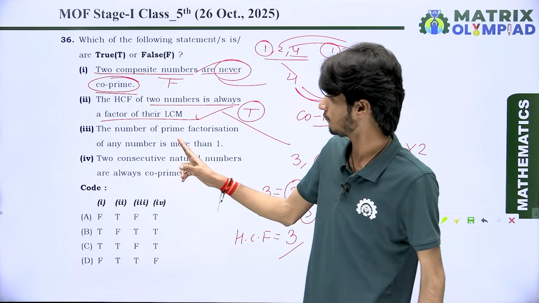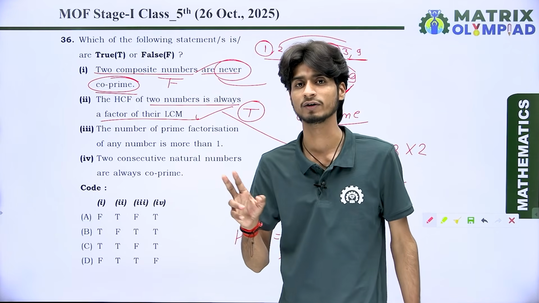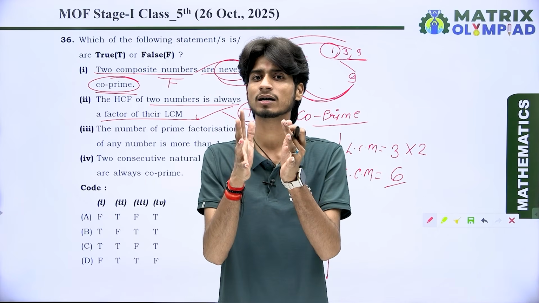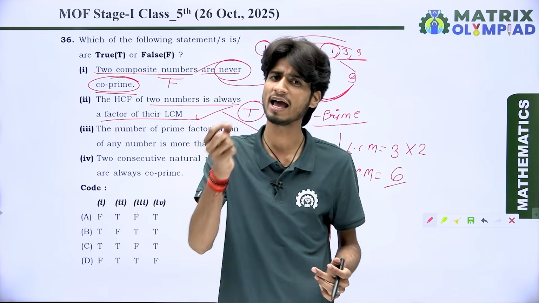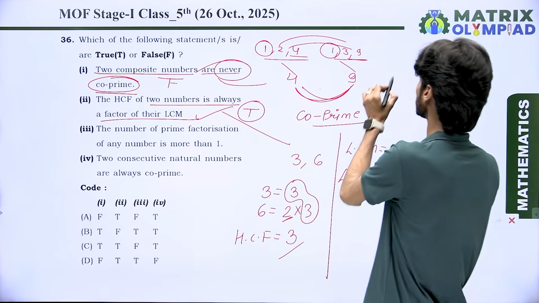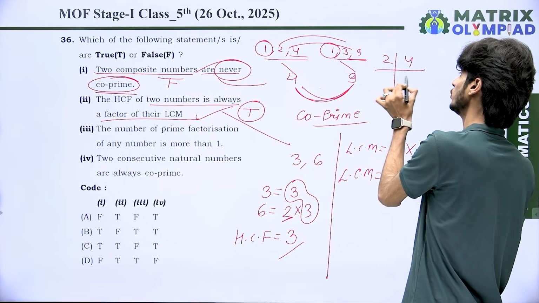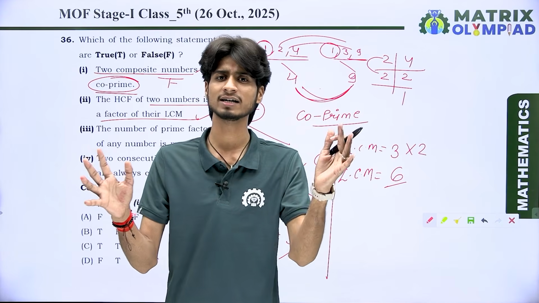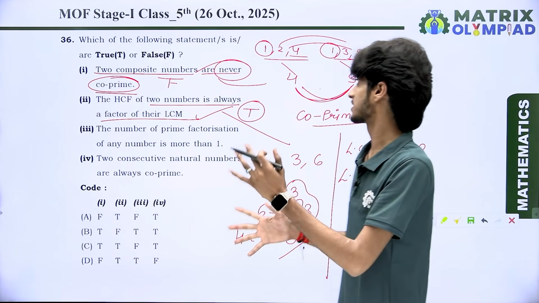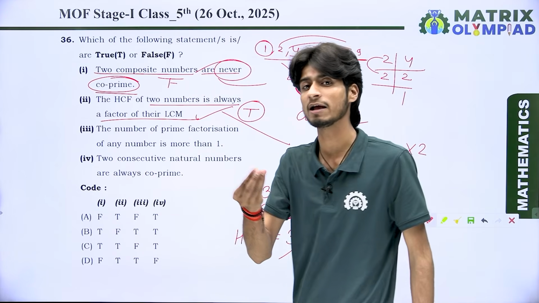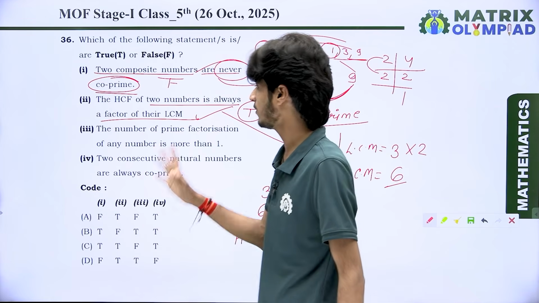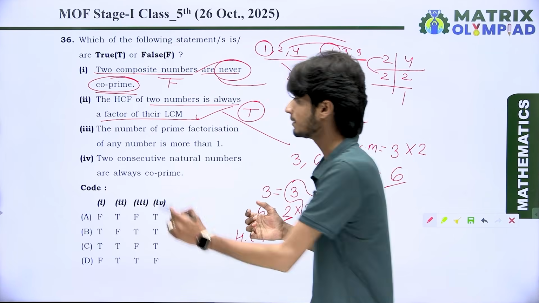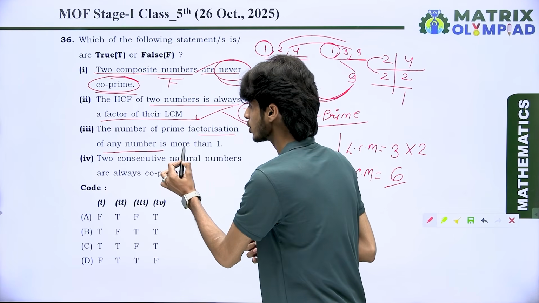Next we have: the number of prime factorizations of any number is more than 1. Look at here, students. We know very well the prime factorization is unique for every number. You know very well, the prime factorization of 4 is fixed, like 2 times 2. There we don't have any different method, any other numbers which represent the prime factors for the 4. It means the prime factorization of a number is unique for each number. So we say the prime factorization of any number is not more than 1.